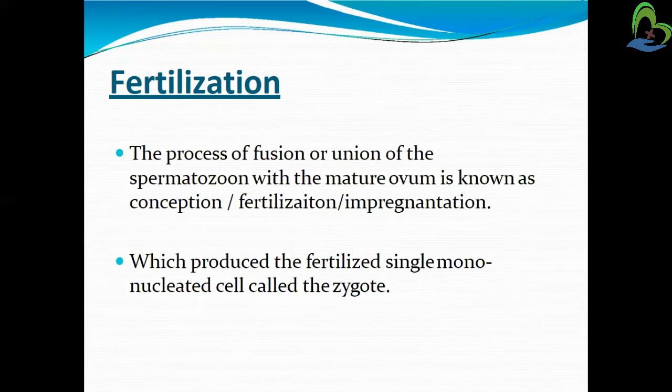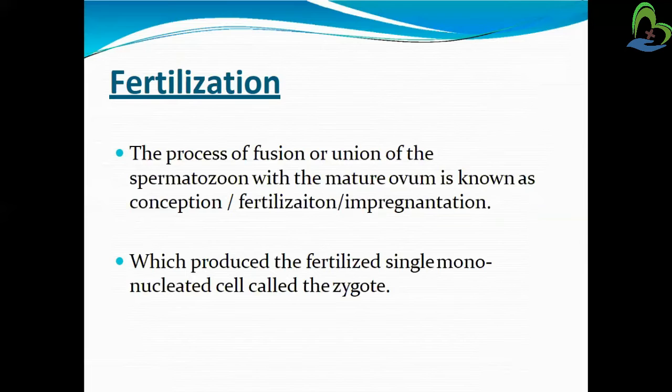We will start from fertilization. So what is fertilization? The process of fusion or union of the spermatozoa with the mature ovum is known as fertilization, or conception, or second name, impregnation. It produces a fertilized single mononucleated cell called the zygote.